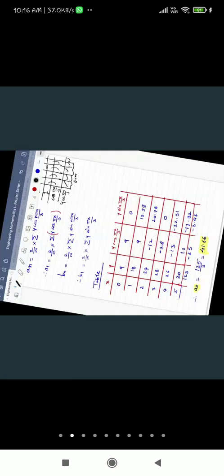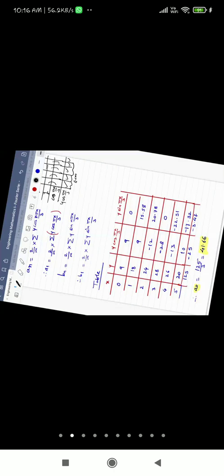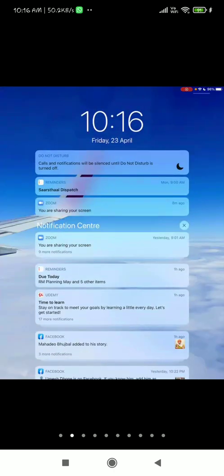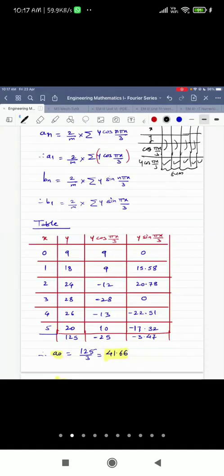If your x value is in terms of degrees, say 0 degree, 30 degree, 60 degree, then you have to keep the degree mode. And if the values are in radians, say pi, pi by 6, etc., or 0, 1, 2, 3 like that, then you have to use the radian mode. Okay, so this is how the calculations are done.